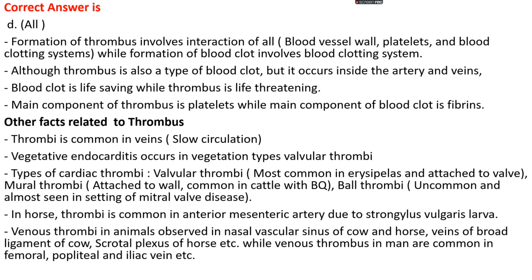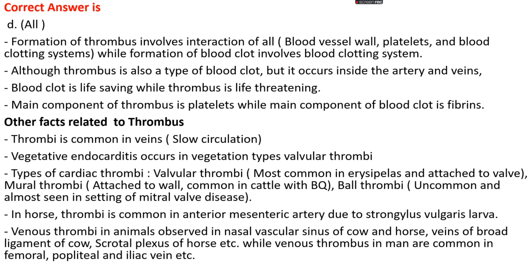A thrombus is actually seen in veins where slow circulation takes place, and vegetative endocarditis occurs in vegetative types of valvular thrombi. Types of cardiac thrombi: valvular thrombi, which are mainly seen in swine erysipelas and are attached to the valve. Mural thrombi, which are attached to the wall and common in cattle suffering with BQ, that is black water. Ball thrombi, which are uncommon and almost always seen in the setting of mitral valve disease.